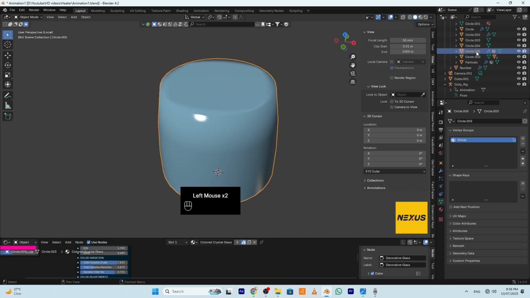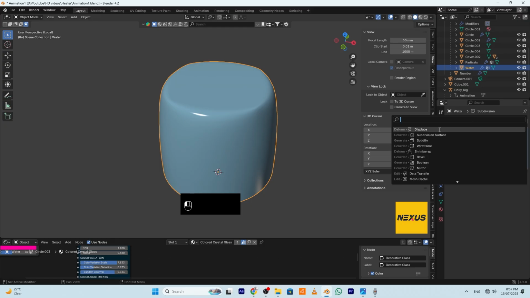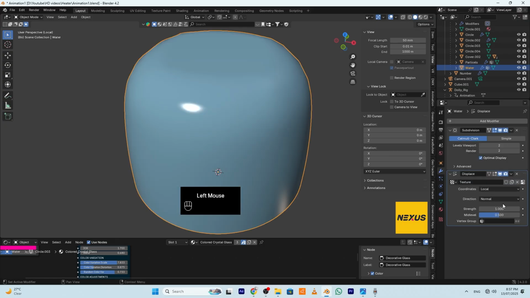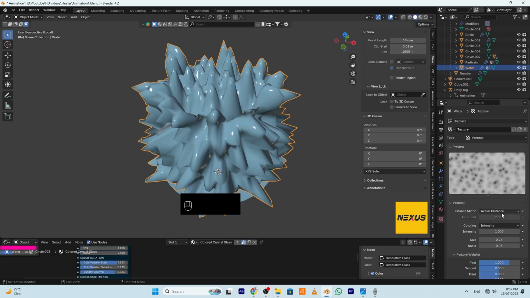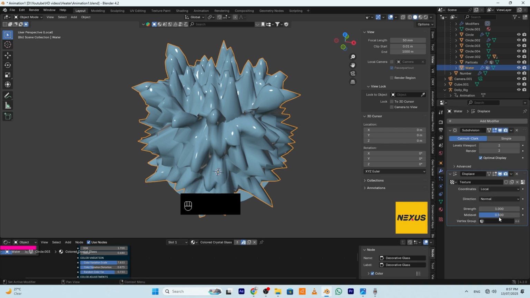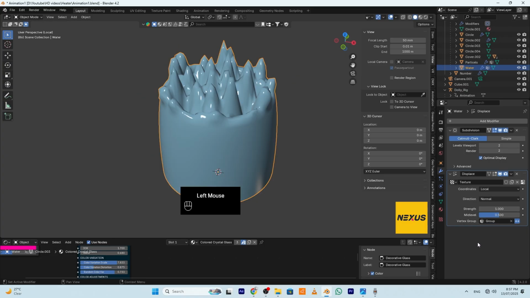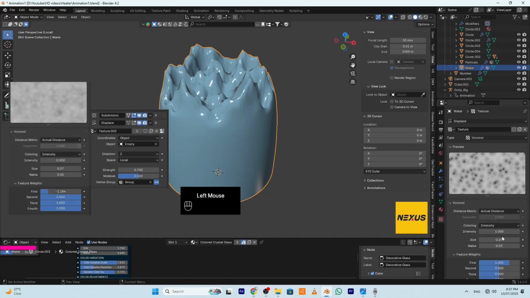Now select the water and add displacement modifier. Click new. We will use a Voronoi texture here. And by the way, you can pick the face selection directly from here. Inverted. Then change the numbers as you see in the pictures.